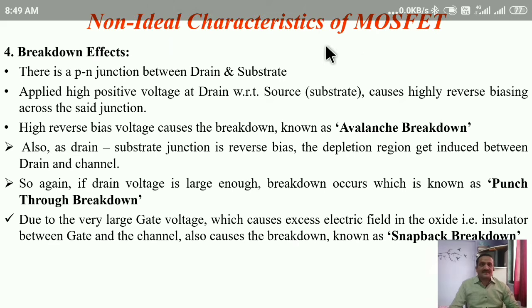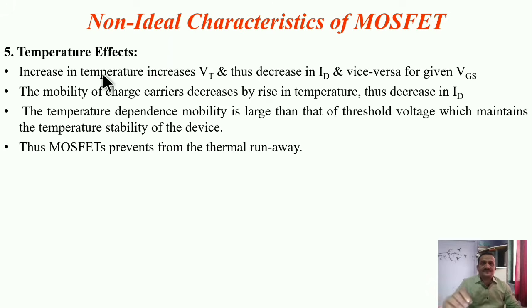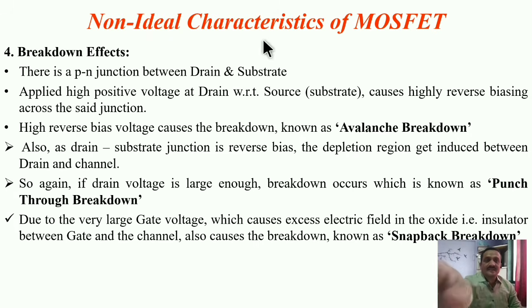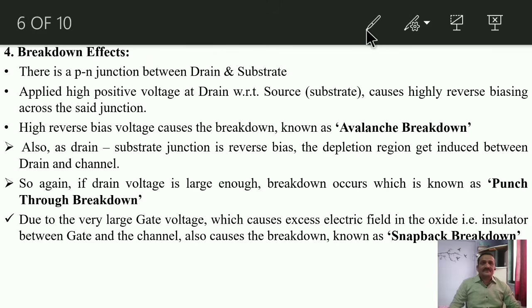See, I will try to show it over here. This was our drain region in the P type substrate, which we connected to the negative of VDD, and the positive is connected to the drain.